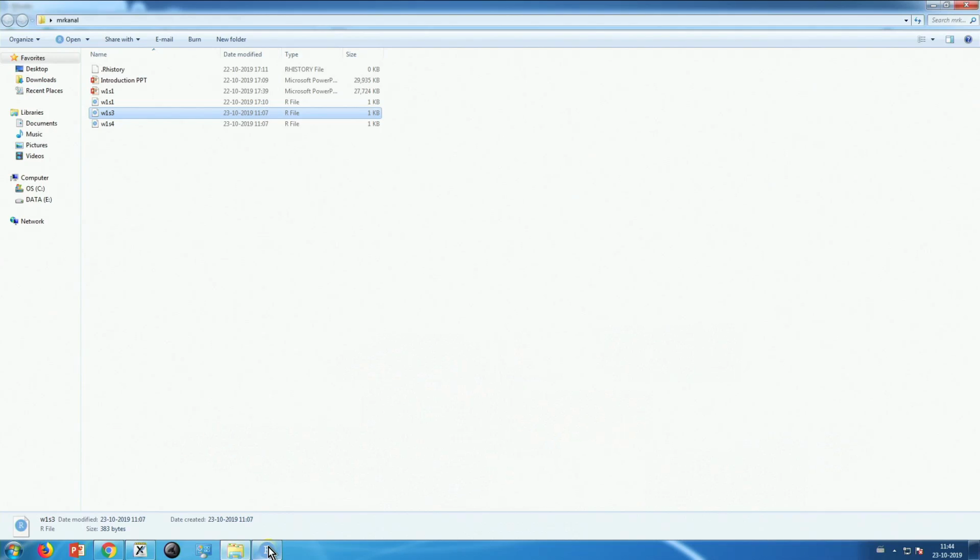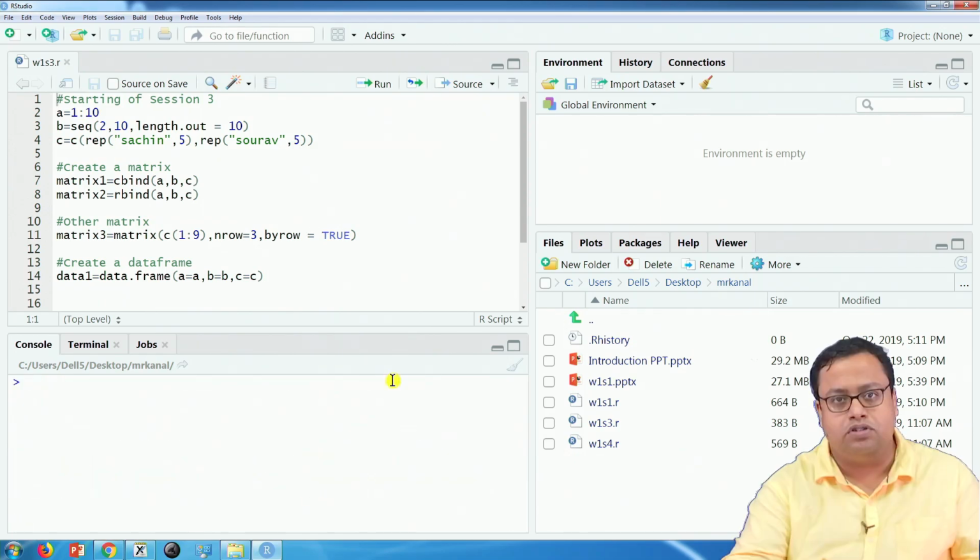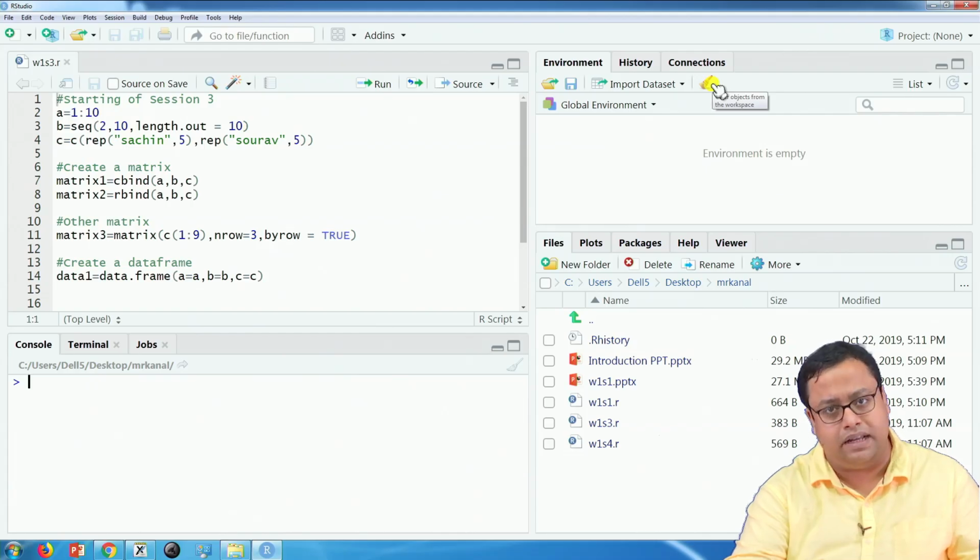So there is another file called w1s3.r. I would ask you to open that file in RStudio, and it looks like this. Before we start, you should clean your console by pressing Ctrl L. You should clean your global environment. There is a small brush sign here. You can click on that and it will clean the global environment.